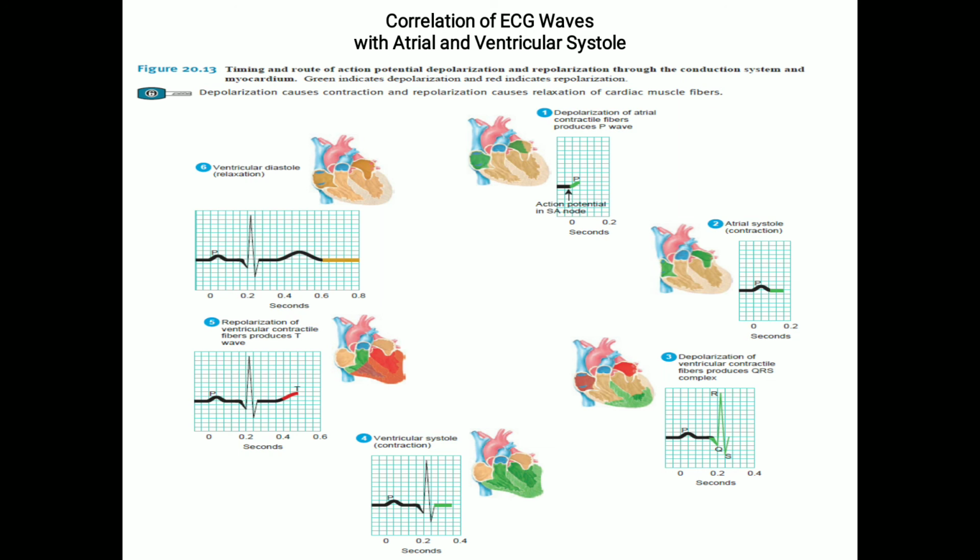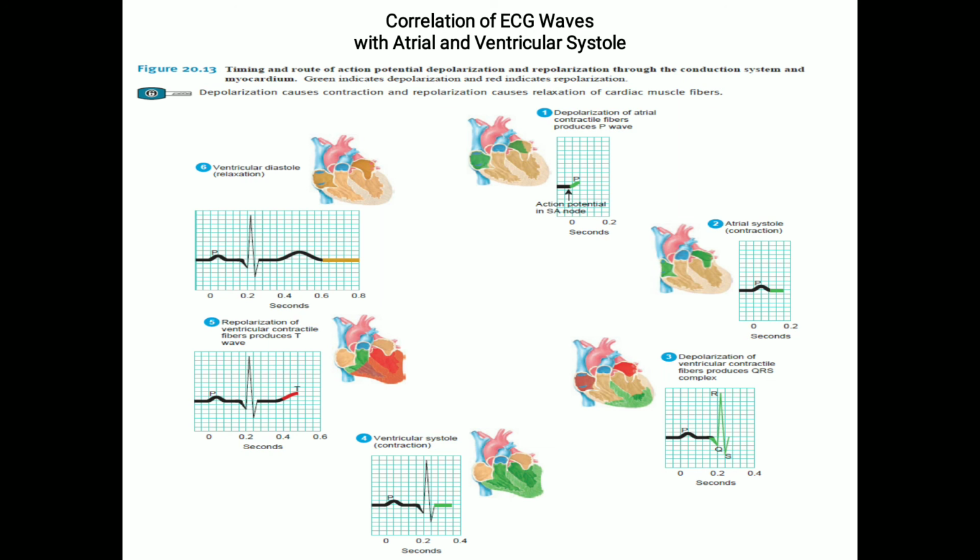Next, you can see the contraction of the ventricles. After the blood completely fills the ventricle, the ventricle starts contracting. It begins shortly after the QRS complex appears, and it continues during the ST segment. As contraction proceeds from the apex towards the base of the heart, blood is squeezed upward through the semilunar valves into the aorta and the pulmonary trunk.